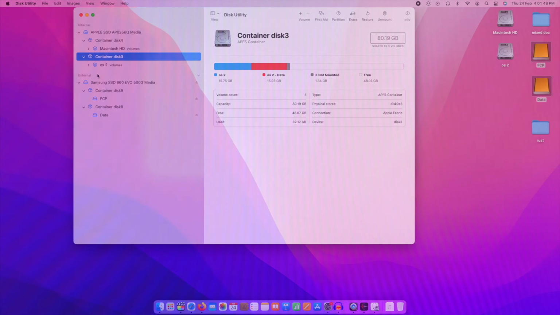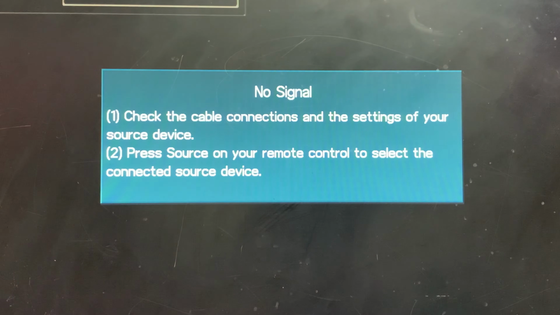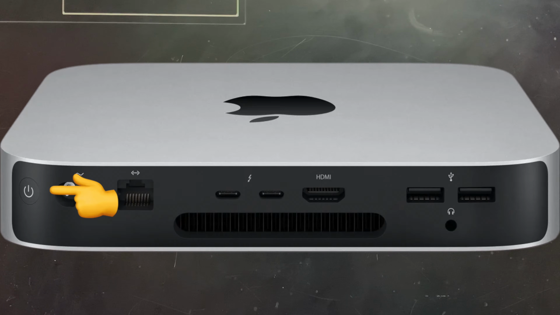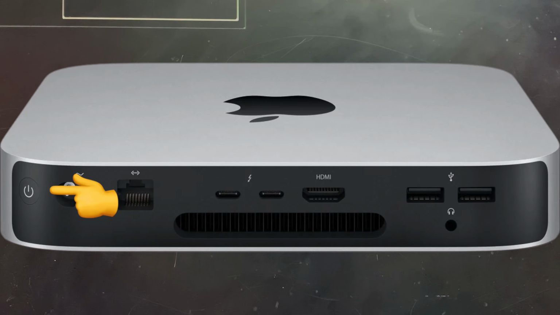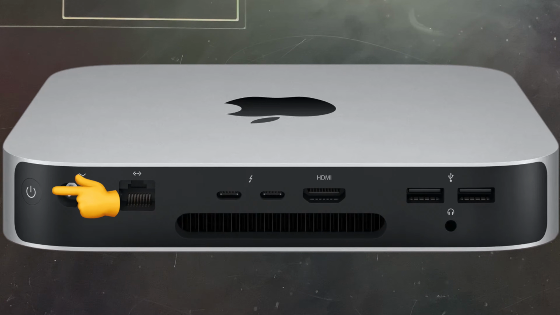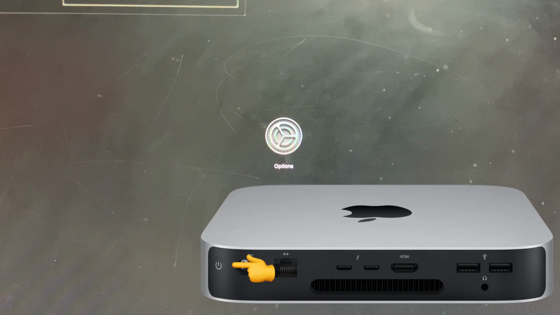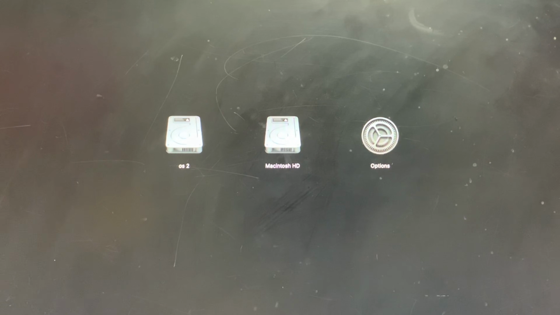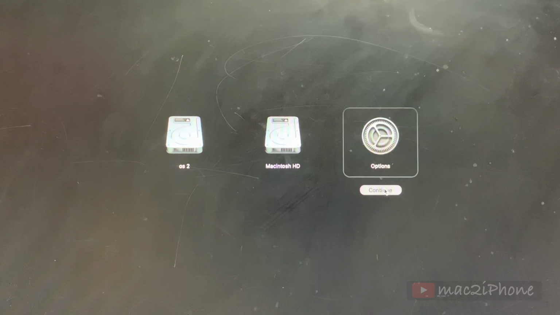Let's see. First, power off your Mac. If you are unable to do it due to a system crash, then hold down the power button for 10 seconds and wait for another 10 seconds. Now press and hold the power button again until the startup disk and options appear. Then release the power button. Now click options and continue.